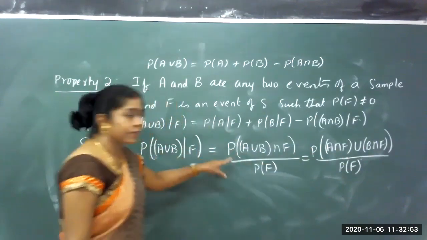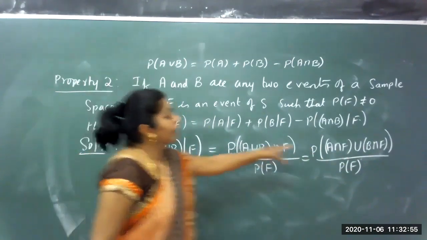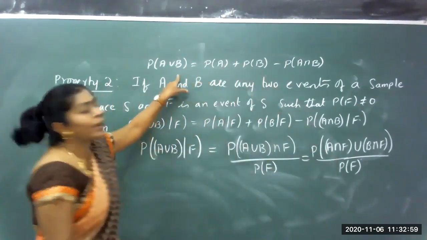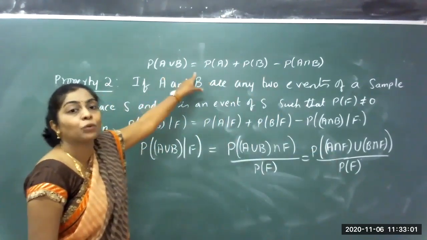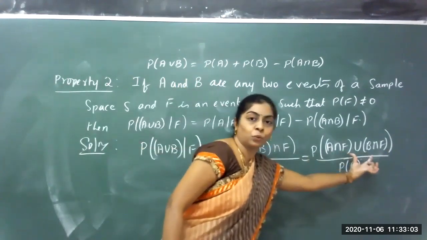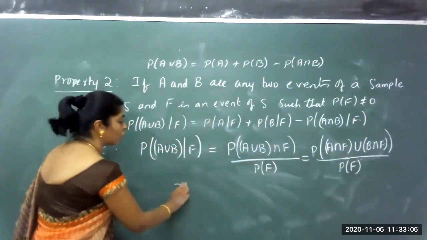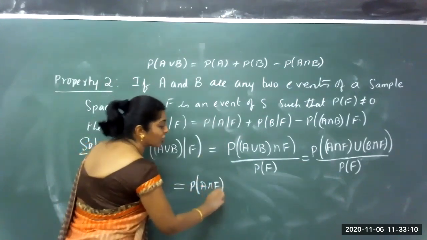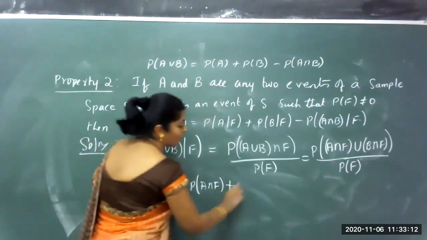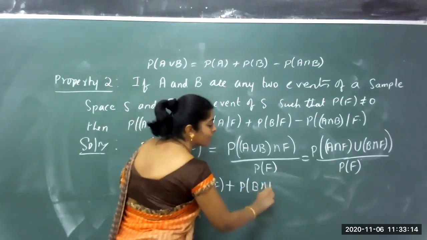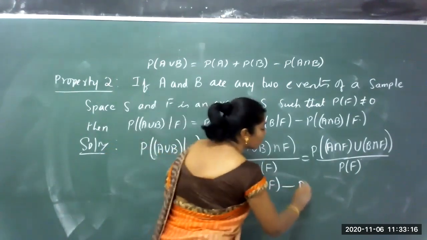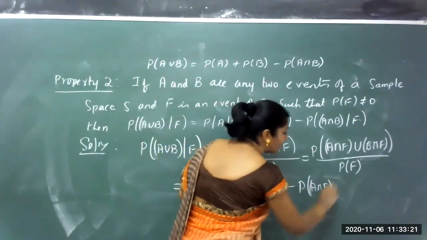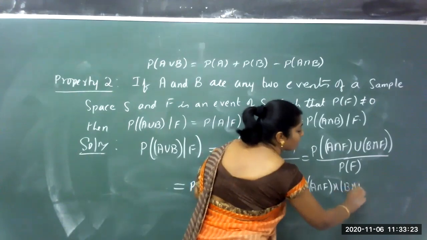I have used the definition of conditional probability, then the distributive law. Now for this, again I will use the definition of probability of A union B. I have a union of two, so I consider that. What do I get back? Probability of A intersection F, the first one, plus probability of B intersection F minus probability of A intersection F intersection with B intersection F.